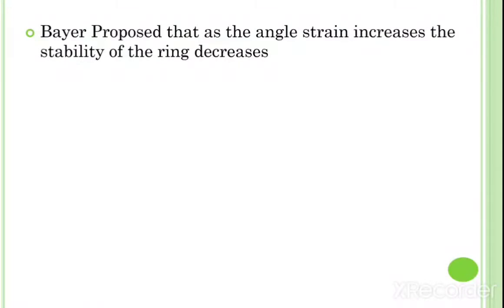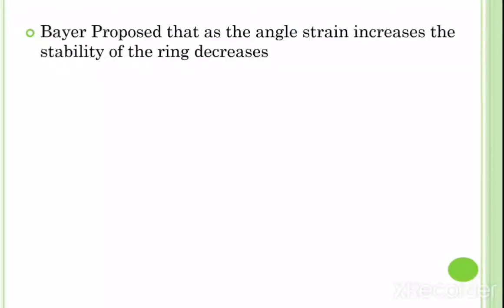Now then, Baeyer strain theory. In Baeyer strain theory, we only focus on the angle strain. So how will you calculate the angle strain? It has one formula: angle strain is equal to tetrahedral angle minus internal angle.